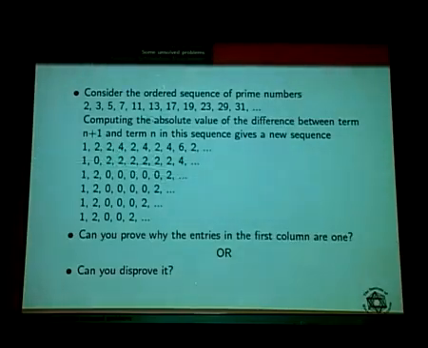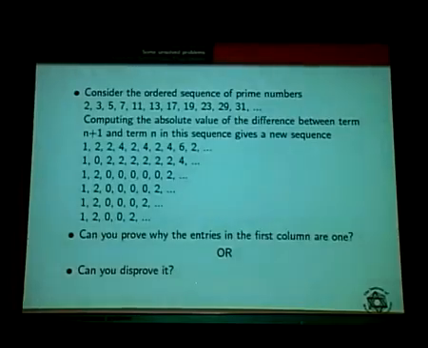Okay, so I am taking all the rows and everything. Can you prove why the entries in the first column are always 1? For your level, if you can prove this one, everybody will be surprised, because for a school student, this is very big. They will say, wow, a school student got the solution for this.